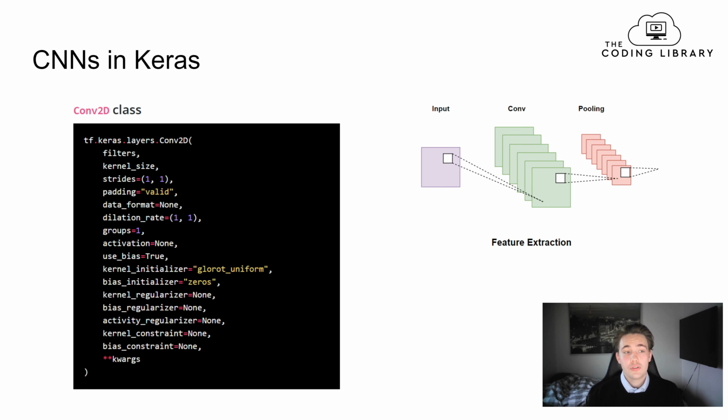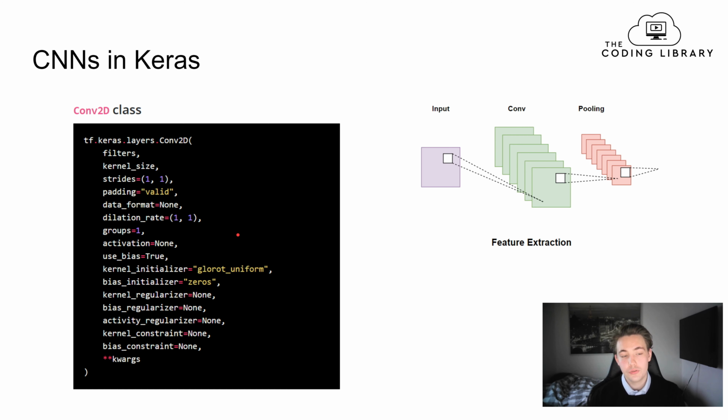So now we're going to get an introduction to CNNs in Keras, so how we can actually specify convolutional neural networks in Keras. We can create a sequential model as we did in the artificial neural networks tutorial, where we just specify the different kinds of layers that we want to have in our convolutional neural network or sequential model.